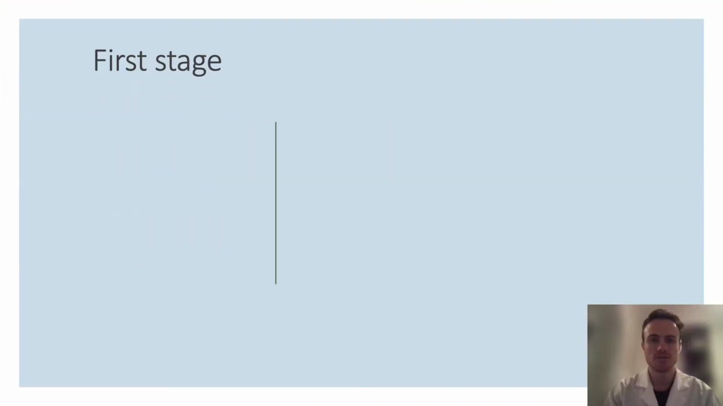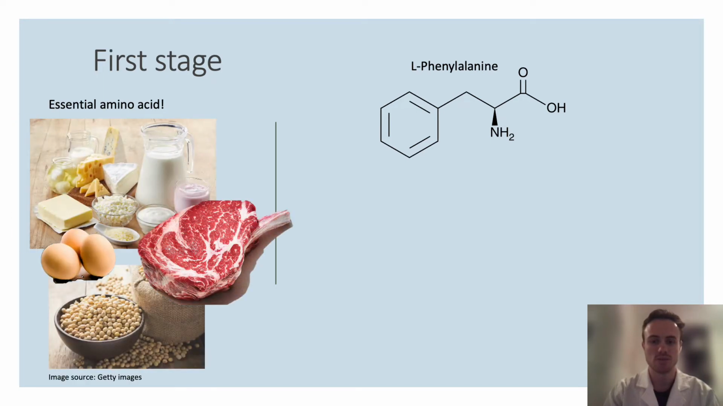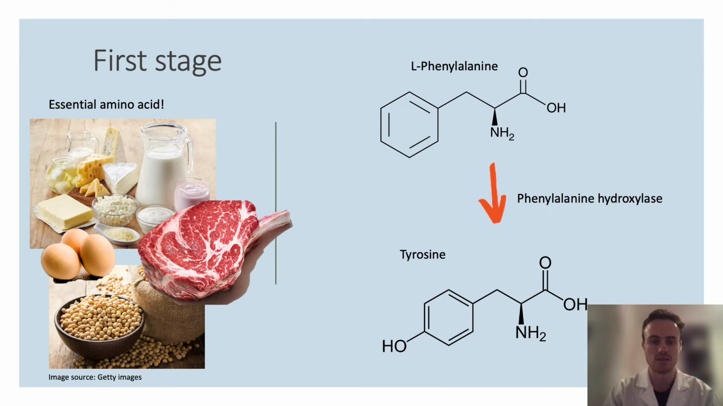The building blocks of the dopamine pathway begin with phenylalanine. L-phenylalanine in particular is considered an essential amino acid, meaning it needs to be sourced from the diet. It is found in foods such as eggs, dairy, meat, and soy products. Phenylalanine is converted into the amino acid tyrosine by the enzyme phenylalanine hydroxylase. The hydroxylase enzyme adds an OH group, as seen there.